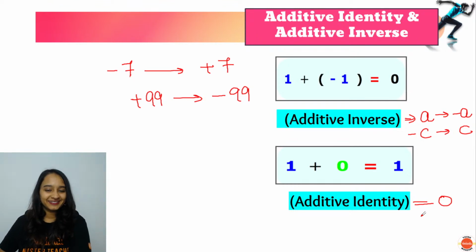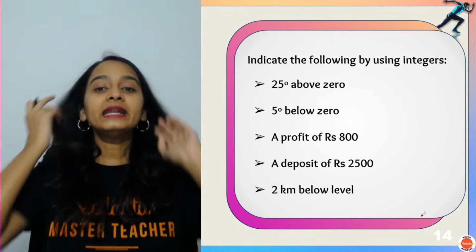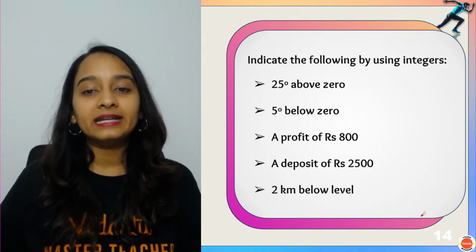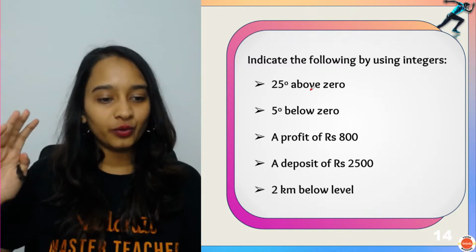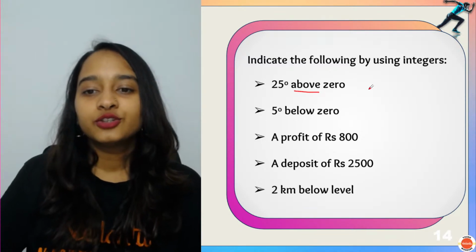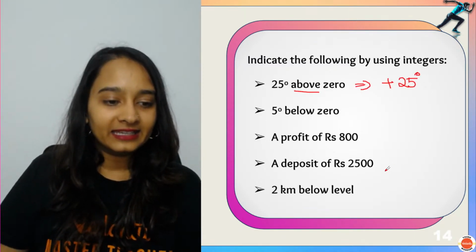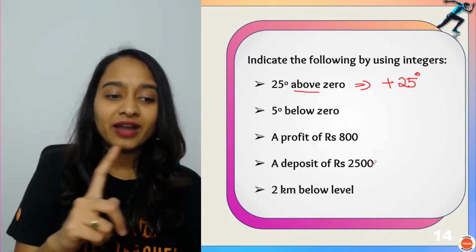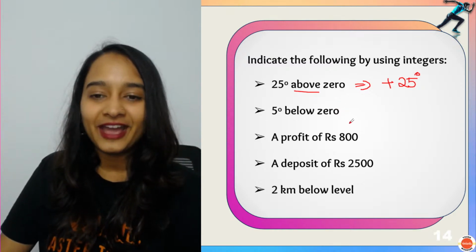Okay? Awesome. Now let's start doing a few questions. Indicate the following using integers. 25 degree above 0. When I say above, it is plus. So you will indicate it with +25 degree. Isha, it's not -25. It's +25. Exactly. Very good.